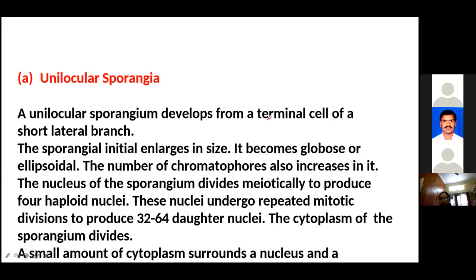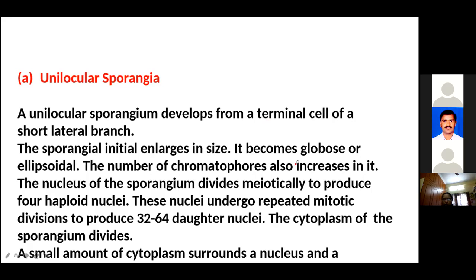The creeping system, that is the projecting system or erect system, produces both unilocular and plurilocular. But first, unilocular: the terminal cells of the bractlet increase in size to take a globose and ellipsoid shape.